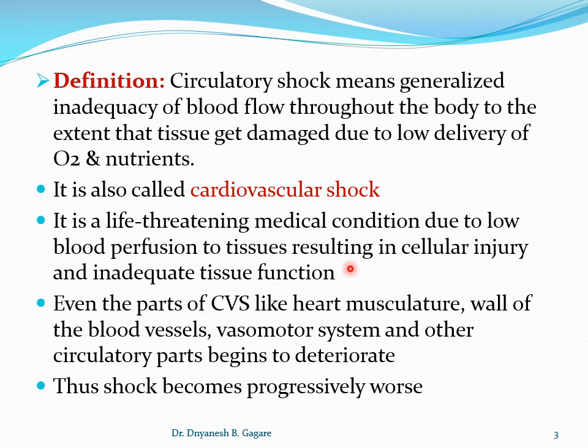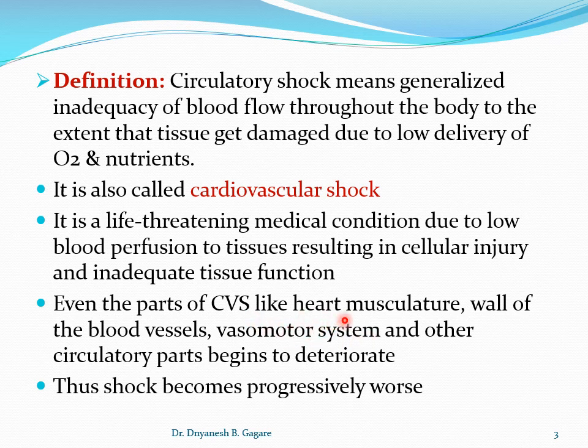Okay, in this circulatory shock, even the parts of the cardiovascular system itself also suffer. Other tissues or vital organs of the body suffer, but the blood supplying system, the cardiovascular system, which supplies the blood and removes the metabolic end products, also suffers.